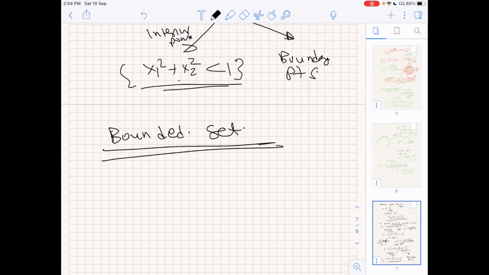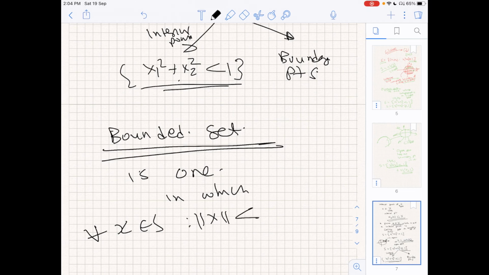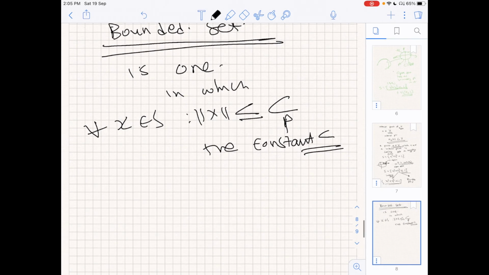A bounded set is one in which for all x in S, the norm of x is less than or equal to some positive constant C. Then this is a bounded set.